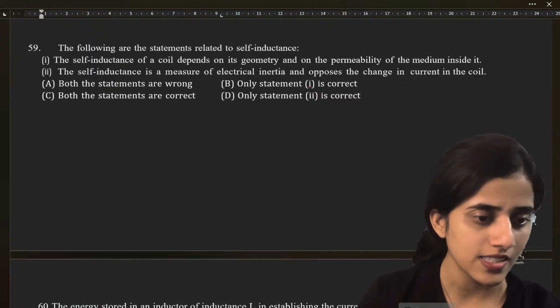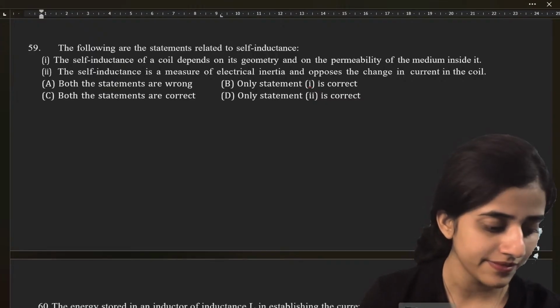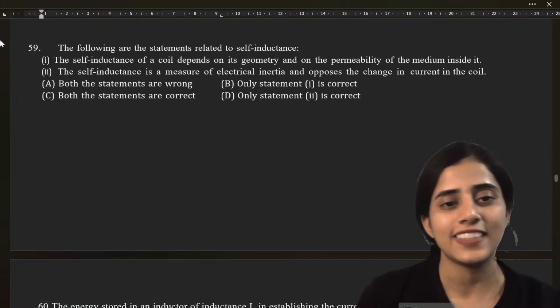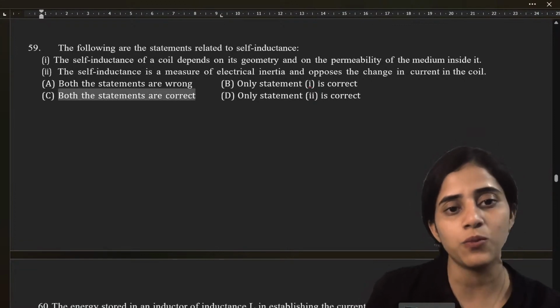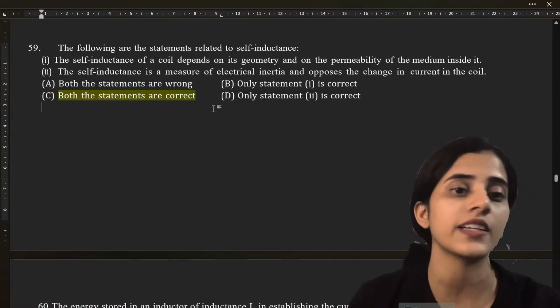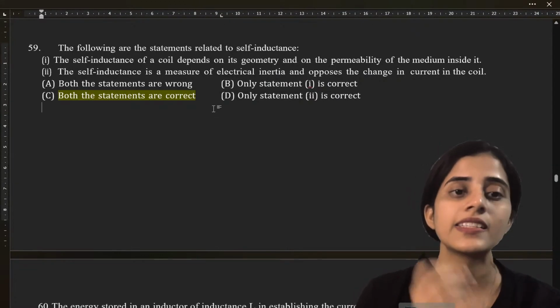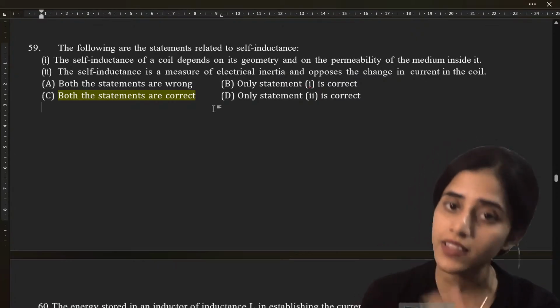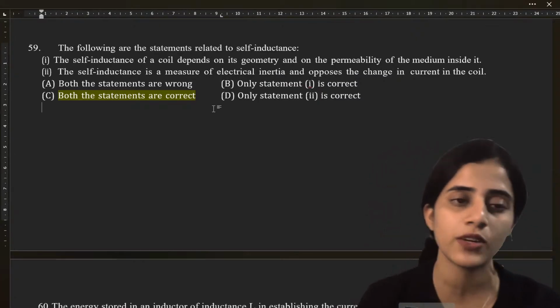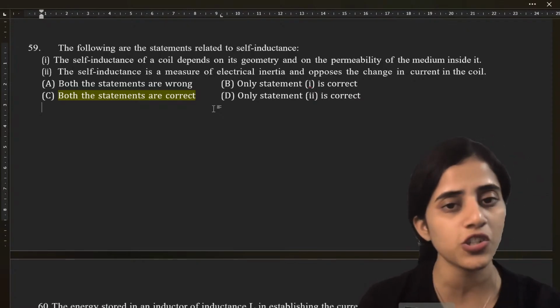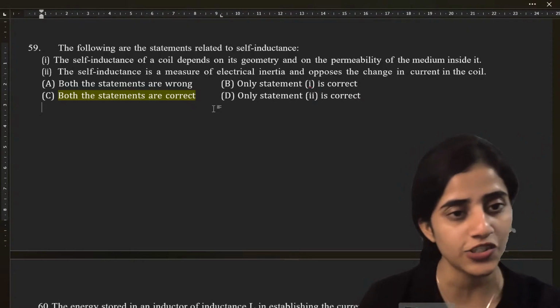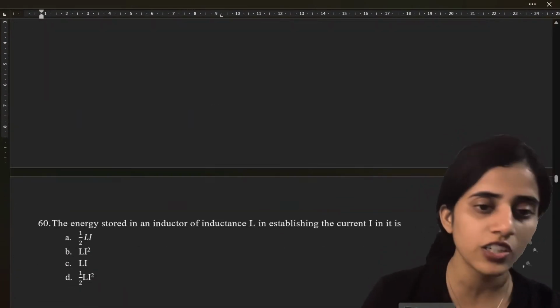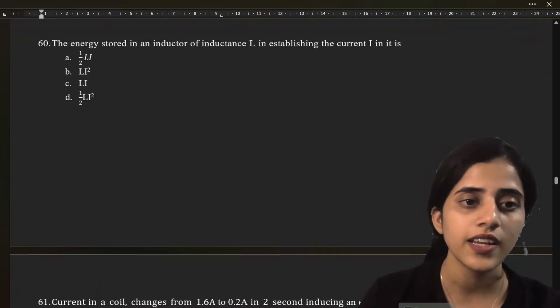Okay. C. See, the answer is C. Both statements are correct. The self-inductance of a coil depends on geometry and permeability of the medium. It also is a measure of electrical inertia. Very good, very good. Next question.